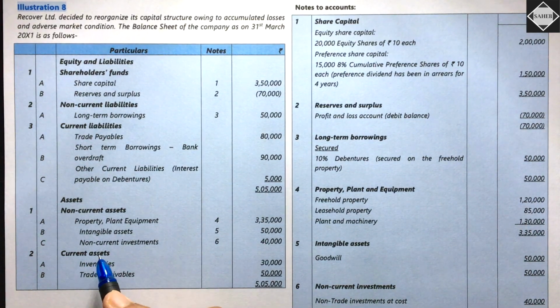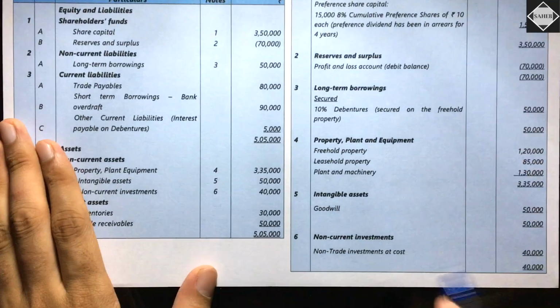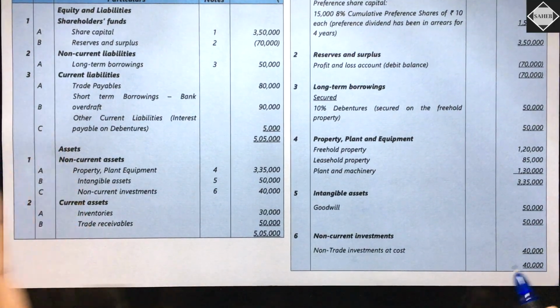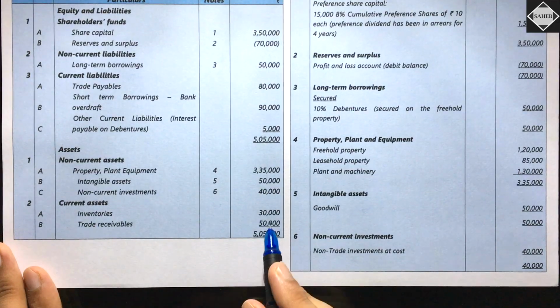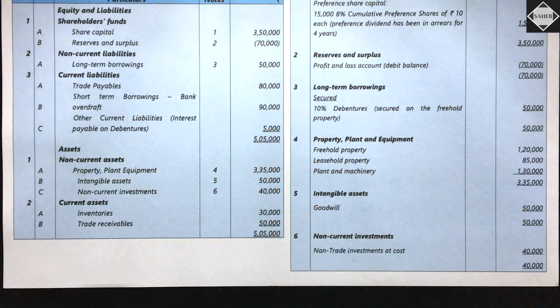Then we have non-current investments, note number 6, 40,000. In the note, non-trade investments at cost 40,000. That's simple. Then in current assets, inventories are 30,000, trade receivables 50,000. So this is the balance sheet.